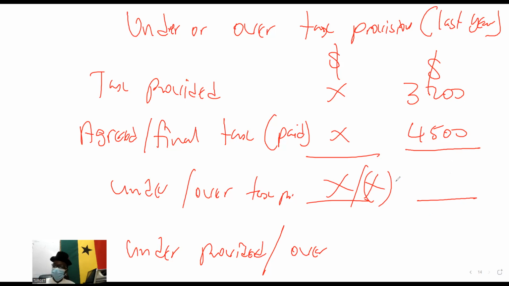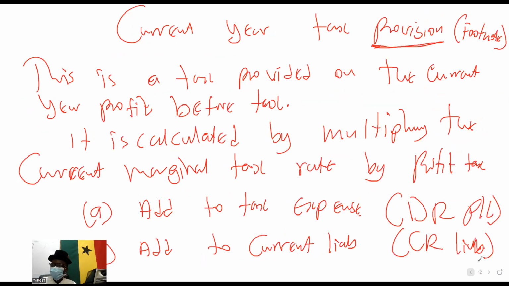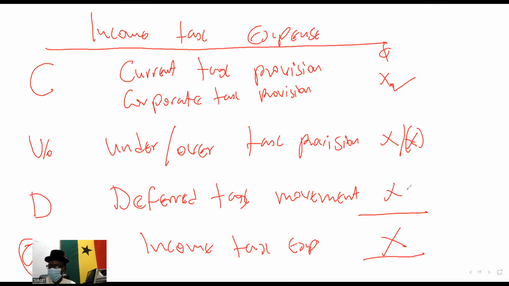So this is an under-provision of 1,300. In effect, when we prepare the financials, we have to key in 1,300 here, and then we add it, because under, you add. We are adding because last year's tax was short by 1,300. So this year, we have to add it to this year's tax as an expense.